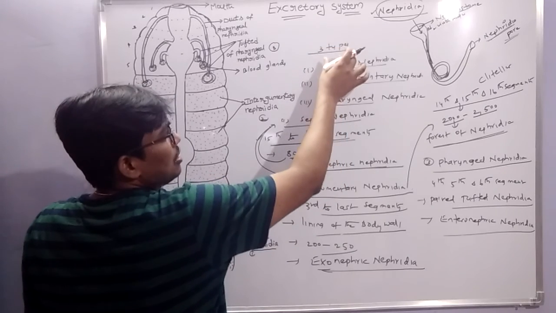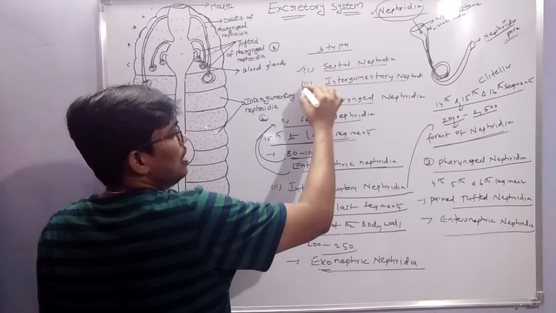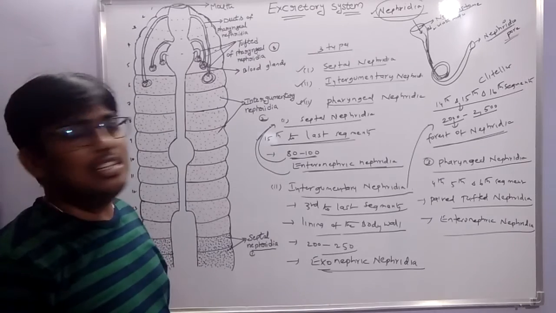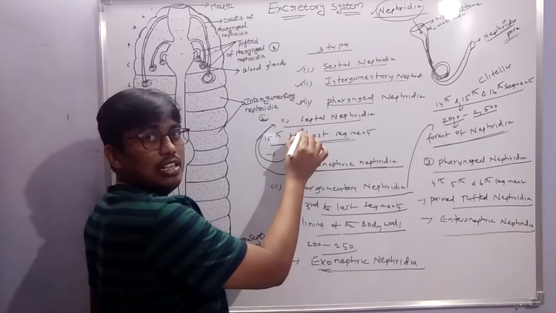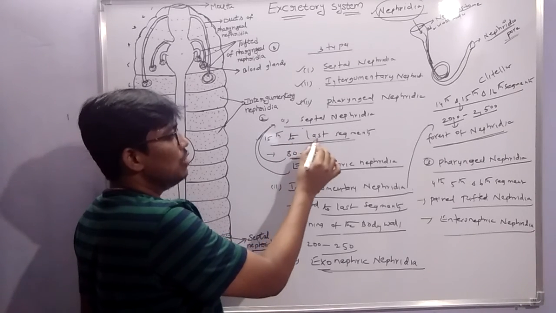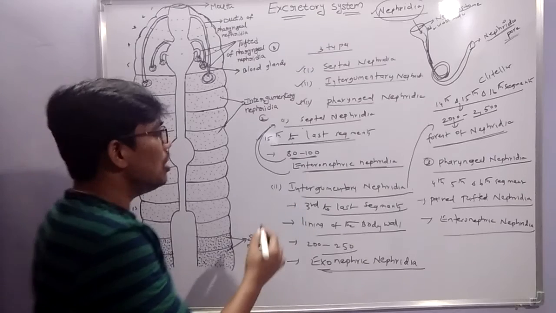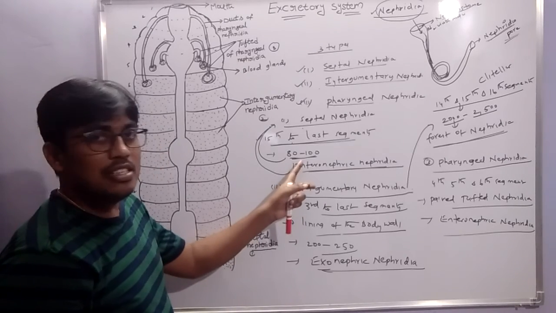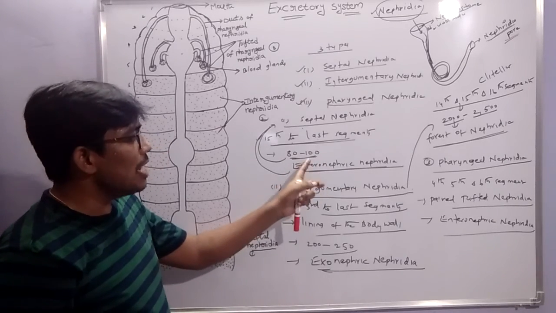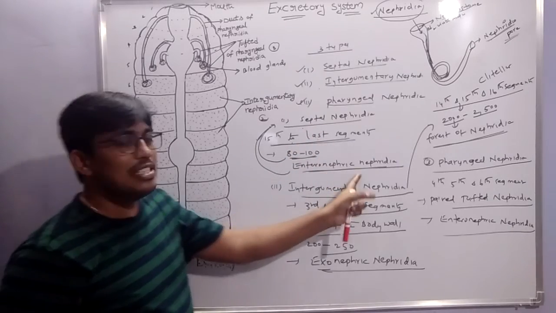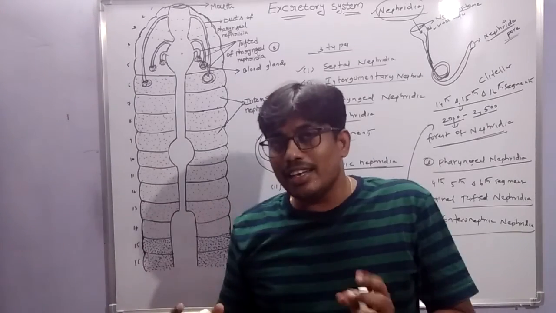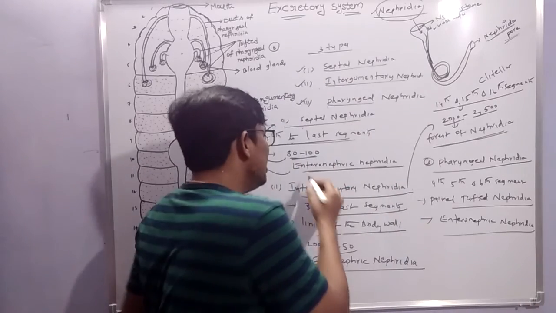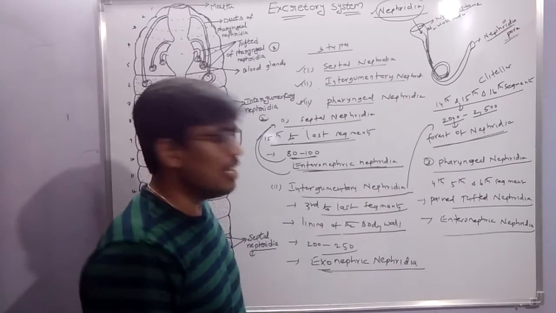In the excretory system, nephridia are of three types. The first one is septal nephridia, the second is integumentary nephridia, and the third is pharyngeal nephridia. Septal nephridia are present from the 15th to the last segments, attached to the septum. Each segment contains 80 to 100. Septal nephridia are also called enteronephric nephridia. They collect the nitrogen waste material and discharge it into the intestine.